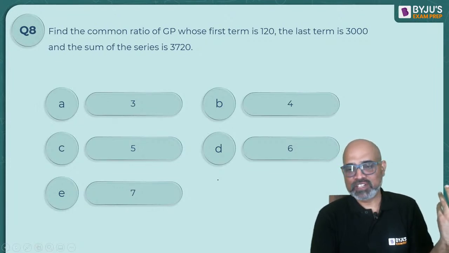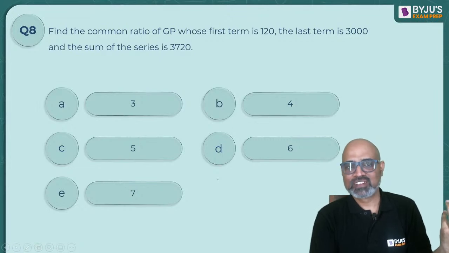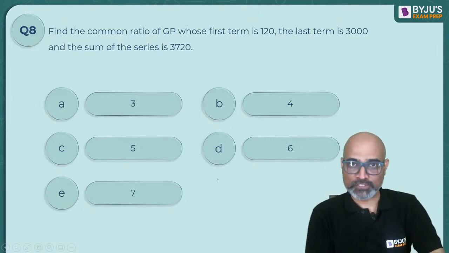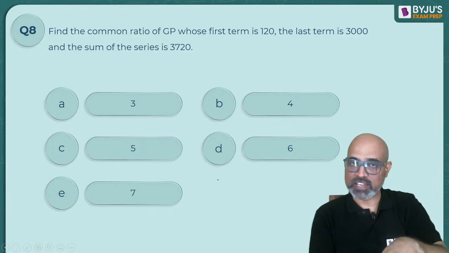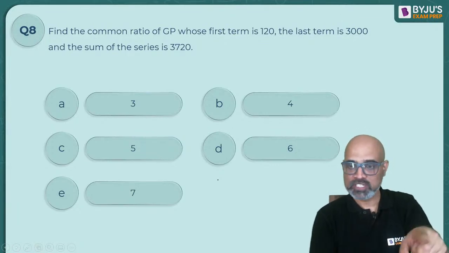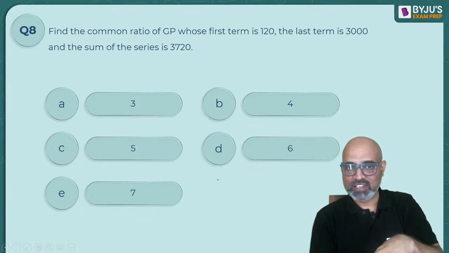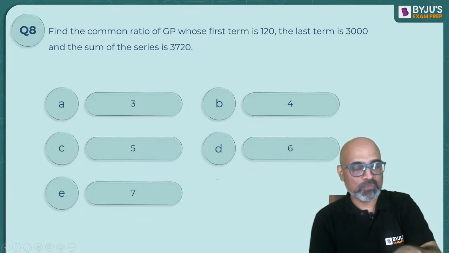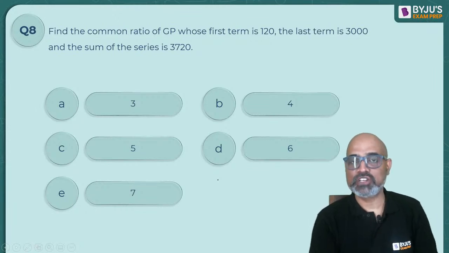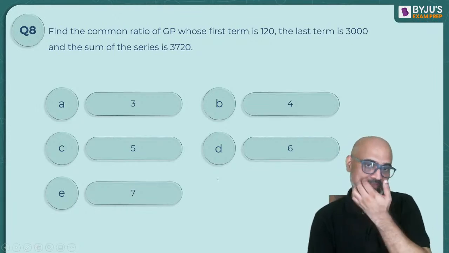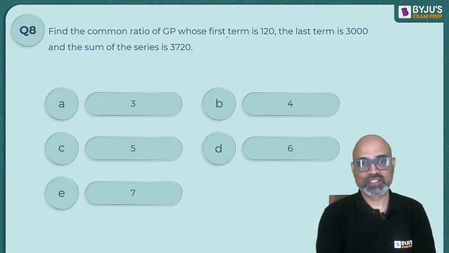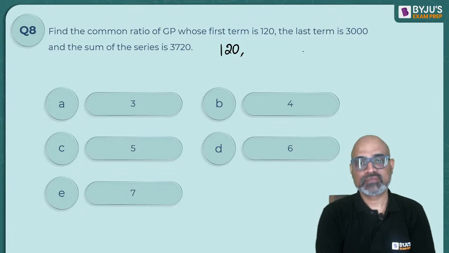What are you guys giving the answer? Are you guys saying the options different than what I'm saying? Option A is 3, option B is 4, option C is 5, option D is 6, option E is 7. And majority of you are saying option B, 4 is the common ratio. Bhai sahab. 120 is the number. 3000 is the last number. I don't know how many numbers are in between.